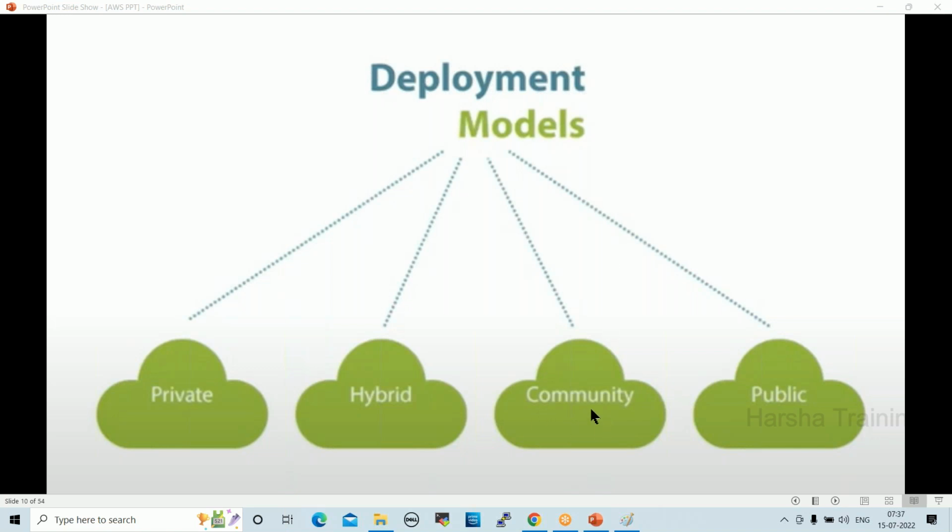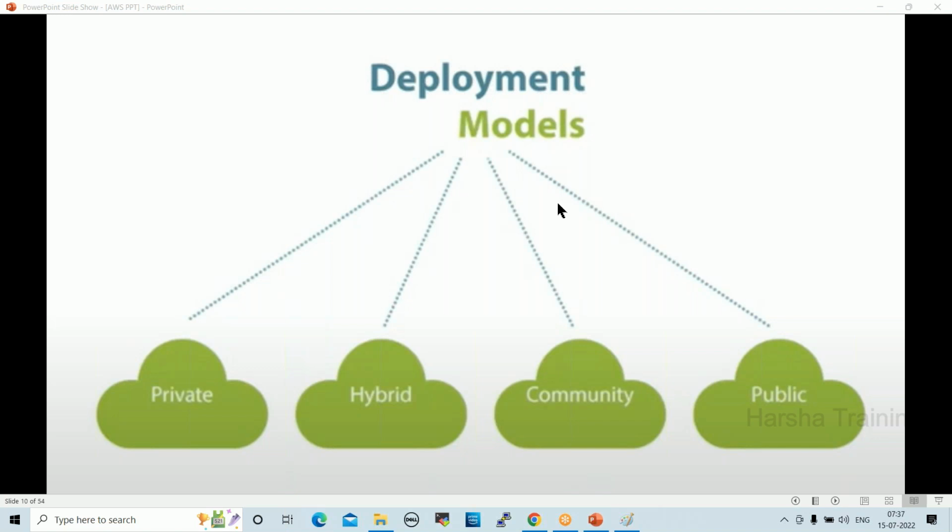What is community cloud? It is a government cloud, a defense cloud. This is a more secure cloud; no one can enter into that. These are the four deployment models, which are very important. There will be an interview question on this: what are the deployment models we currently have? Public cloud, private cloud, hybrid cloud, and community cloud. Any questions before moving to the next slide?